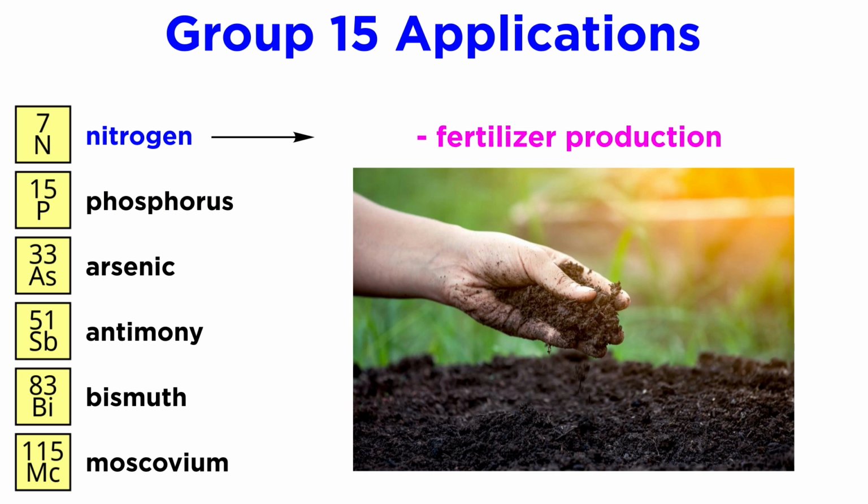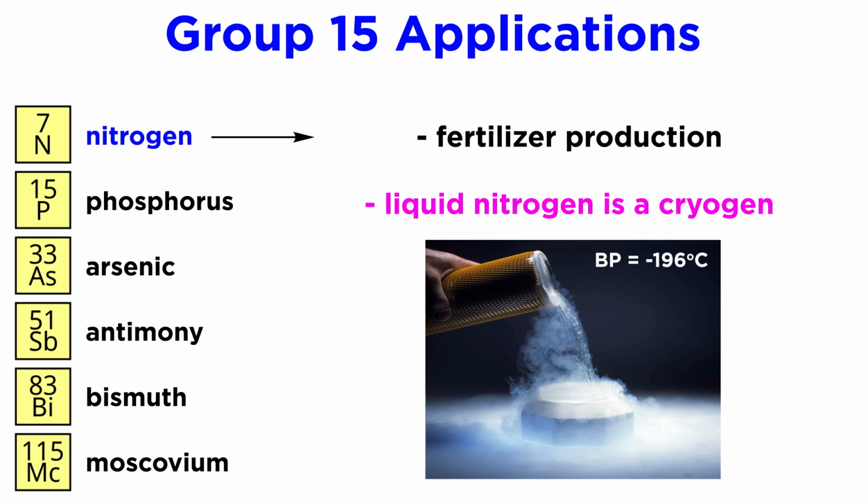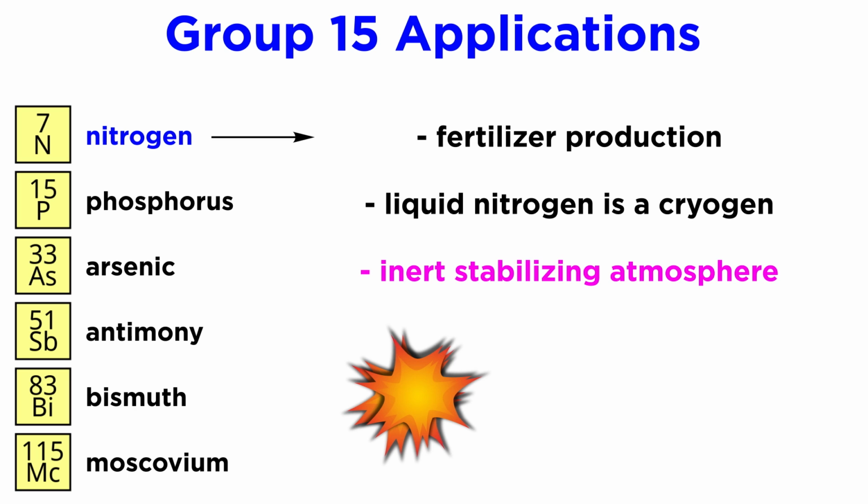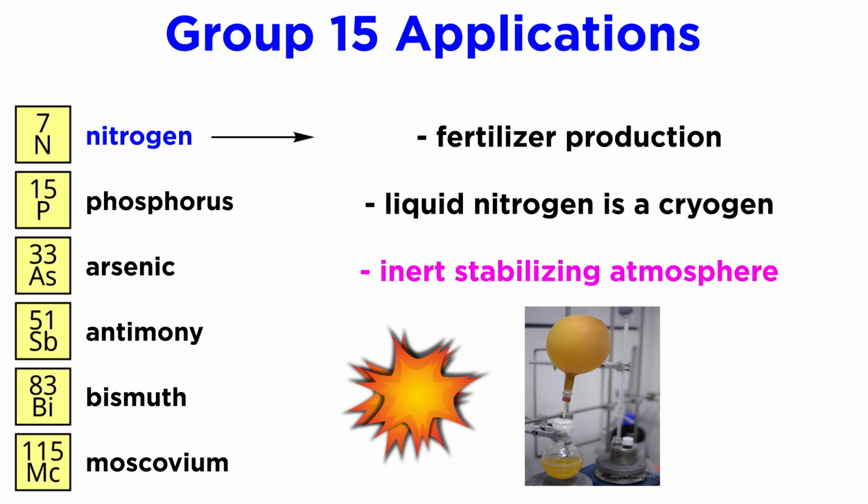In terms of broader applications, nitrogen is crucial in the production of fertilizers, which are needed to feed the global population. Liquid nitrogen with a boiling point of negative 196 degrees Celsius is the cheapest and most available cryogen, which is a substance used for attaining low temperatures, something that is important for preserving biological samples. Nitrogen is much more inert than other atmospheric components, and thus offers a stabilizing atmosphere for fuels and explosives, air-sensitive laboratory chemistry, and cheap incandescent bulbs.